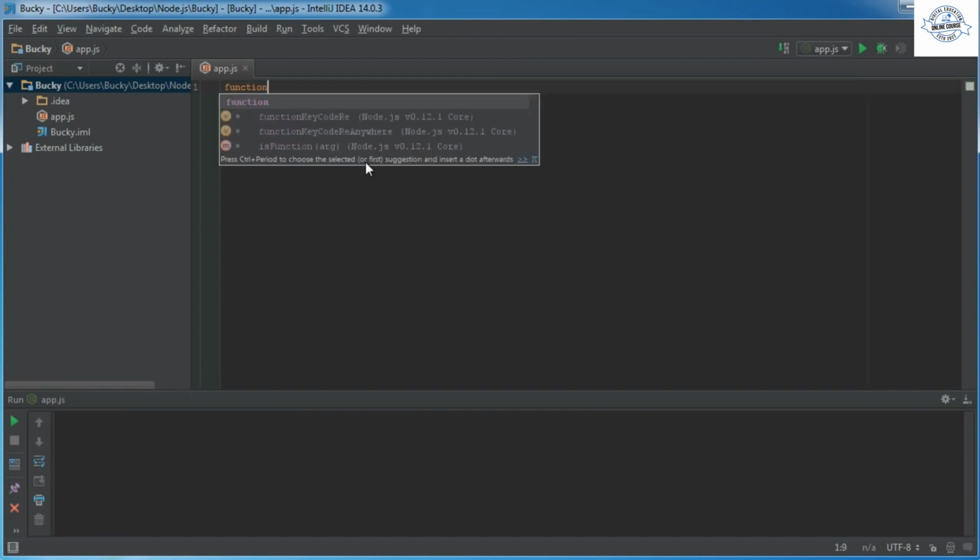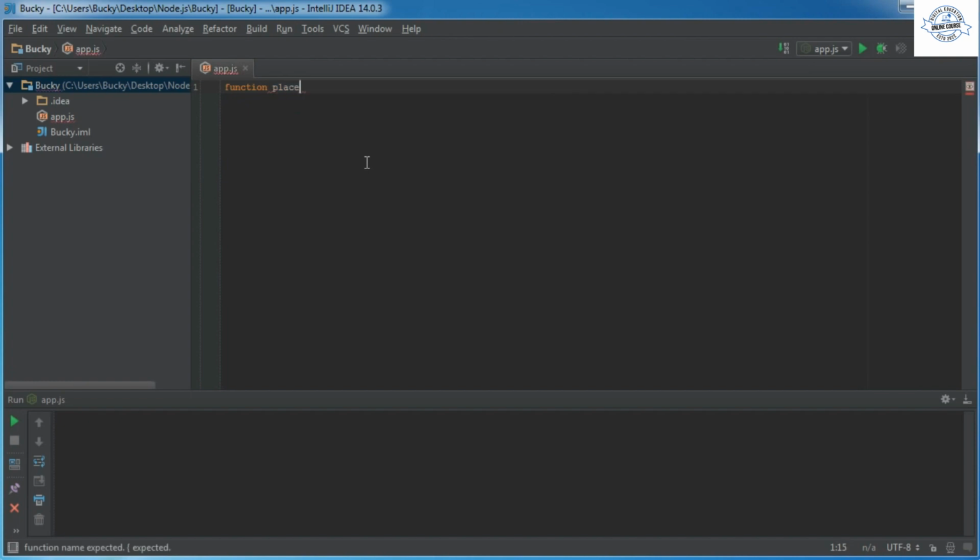Alright, so I'm going to have two functions in here. My first function is just going to be called place order. So this we're just going to pass in an order number so we can keep track of everything. So this is pretty much going to resemble a user trying to connect to your website to, I don't know, query a database, get some kind of data. They want to place an order, they want to get data from your website.